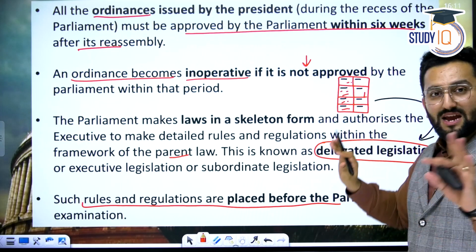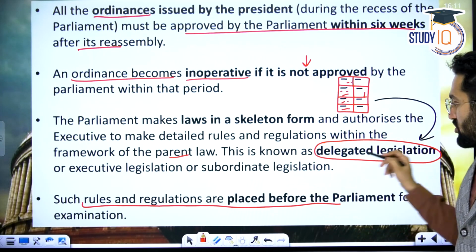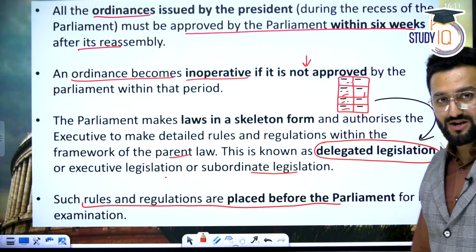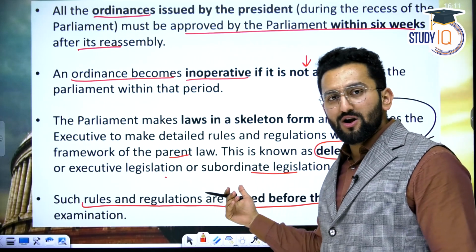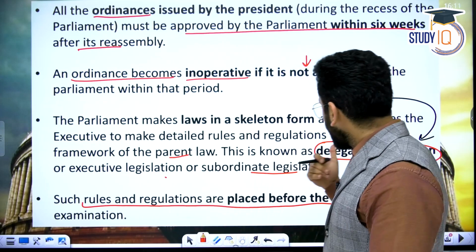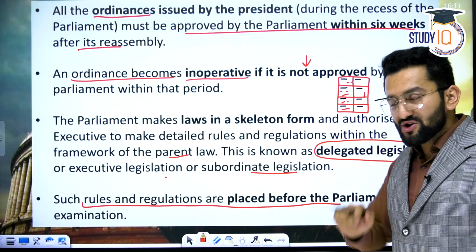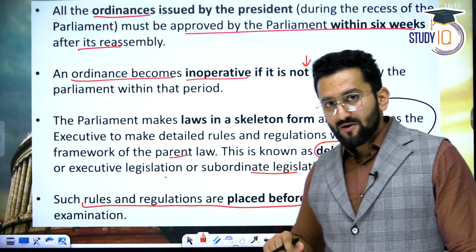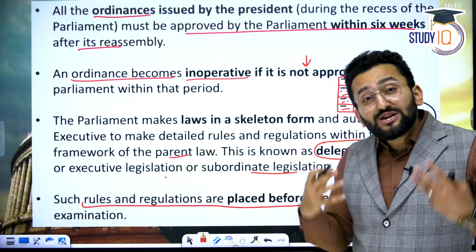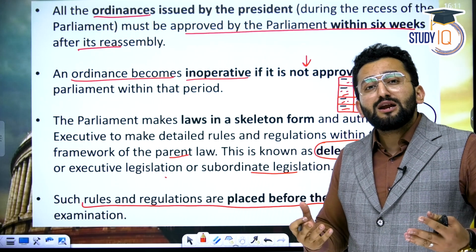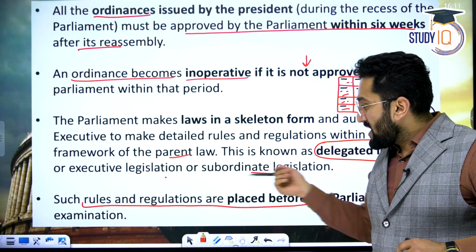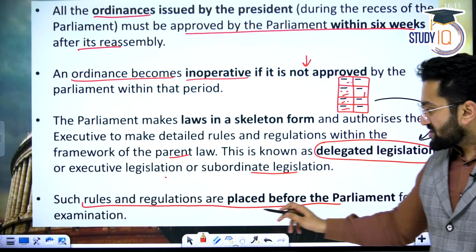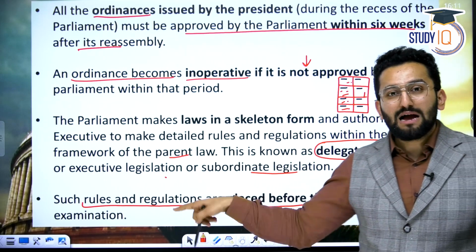So the parent law is a broad skeleton within the framework. This is known as delegated legislation, or even executive legislation, or even subordinate legislation. Okay, why is the word subordinate used? It is delegated because responsibility was delegated. It is executive legislation because the filling work is being done by the executive. Why subordinate? Because the real duty of making law is with the legislature, and now the executive is doing that. That is why it is subordinate legislation. Such rules and regulations are placed before Parliament for examination as well.